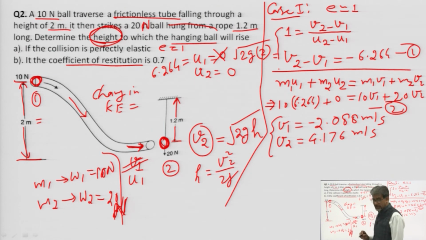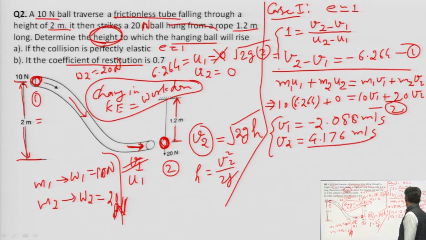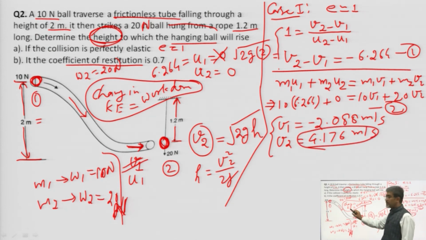The change in kinetic energy is equal to work done, and it applies for block B, for W2 equal to 20 Newton. The initial velocity was 0, the final velocity is this one. So the change in kinetic energy is equal to the work done.